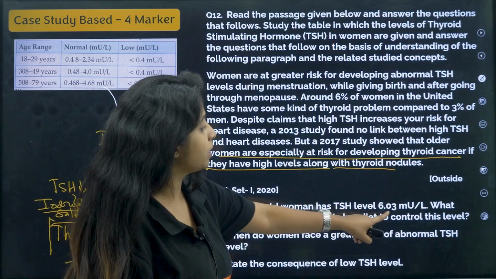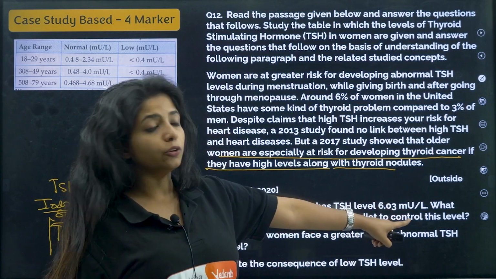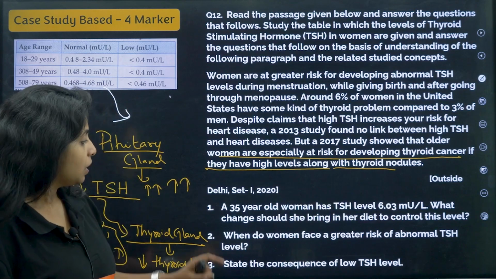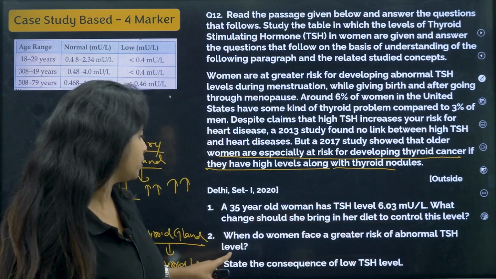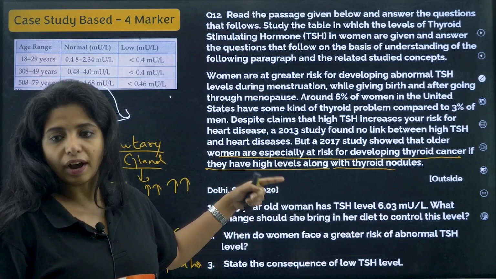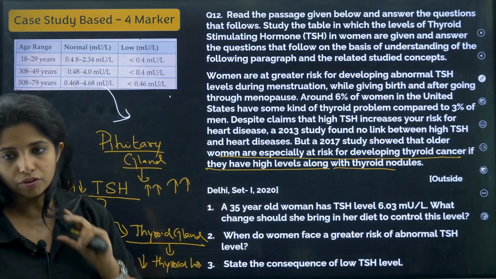So a 35-year-old woman has a TSH level of 6.03. What change should she bring in her diet to control this level? She should be having iodized salt and things like that. Okay. When do women face a greater risk of abnormal TSH level? In the case when they are of higher age. Okay, they are of older age, that's when they have a higher risk of this.